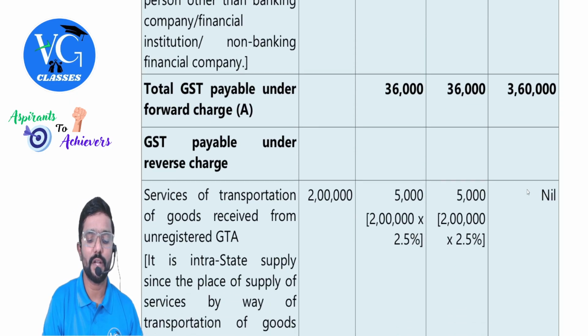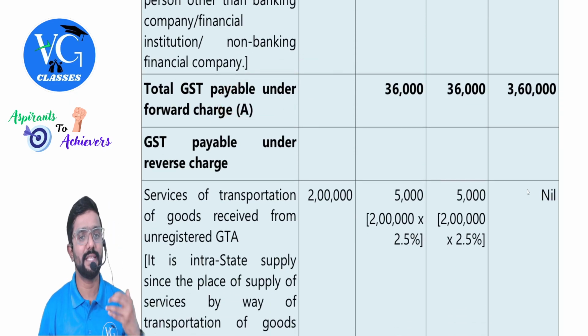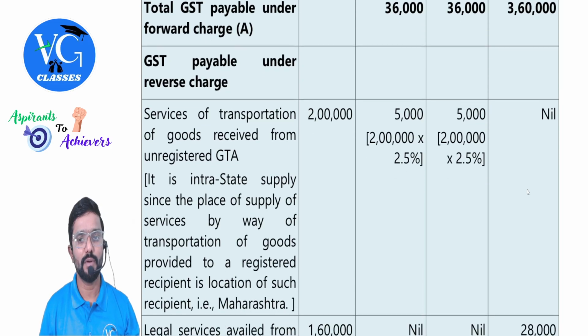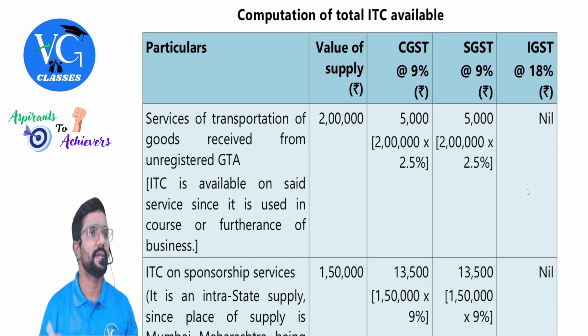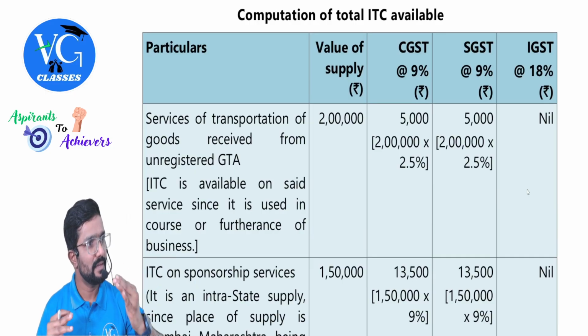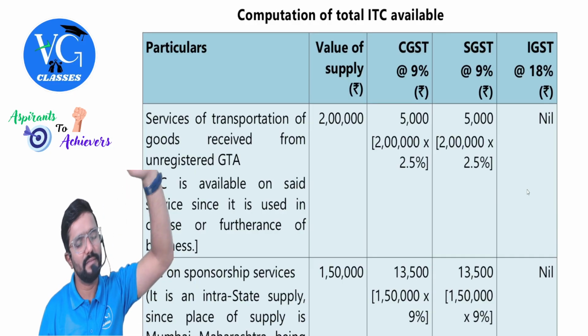Okay. So we got output tax. We call this output tax. They have told GST payable under forward charge, which is nothing but output tax. Now coming to input tax. Let us see where they have done the calculation. Yes, here. Input tax. Let us first calculate input tax. We are done with output tax. We will see the adjustment they have done later.